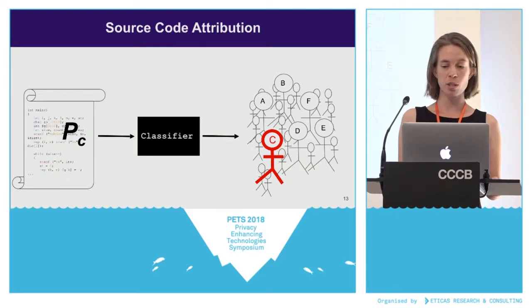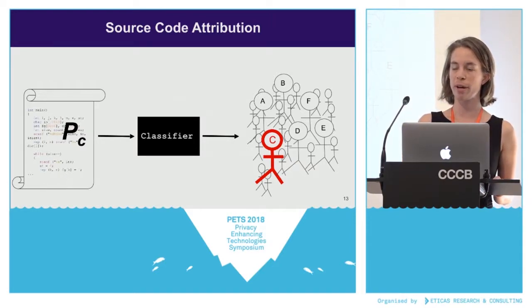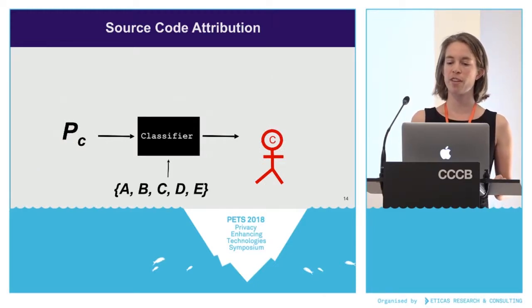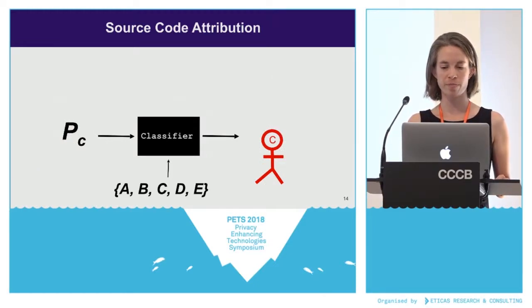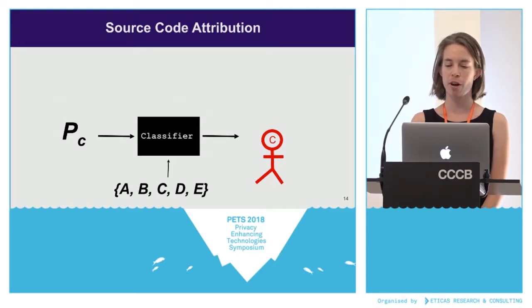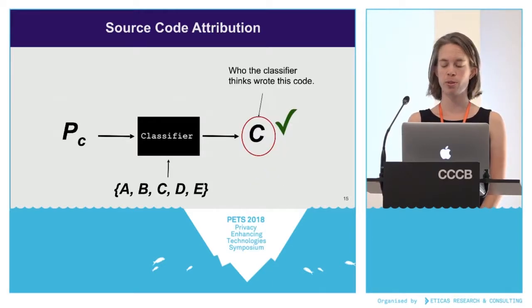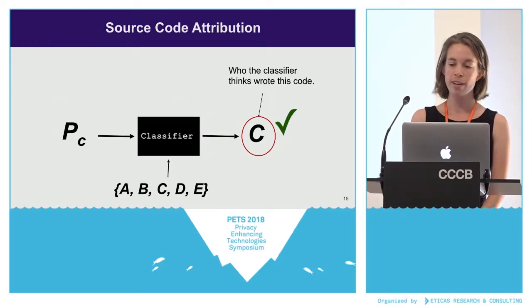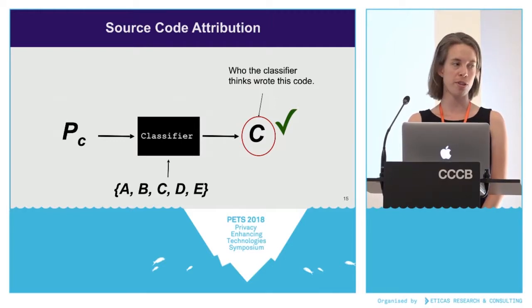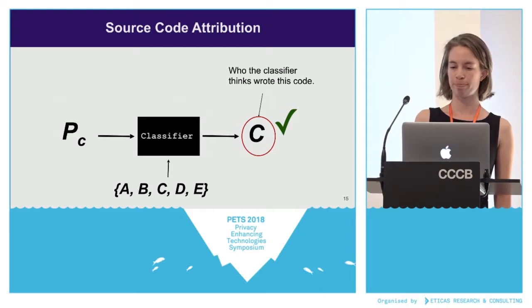I'm going to use P sub C to represent some program or code written by author C, which goes into the classifier. And instead of showing the set of possible authors as a pile of stick figures, I'll use this notation at the bottom to show the authors that the classifier is trained on. Let's say it's 5 authors called A through E. So this is what source code attribution looks like. You take some code, for example, by author C, you put it into a classifier that's trained on some set of authors, which includes C, and the classifier outputs the name of the author whose style best fits the input code. And in this case, it's correct.